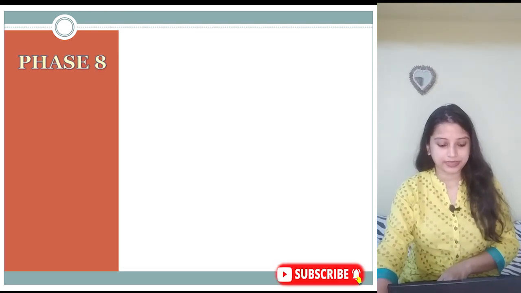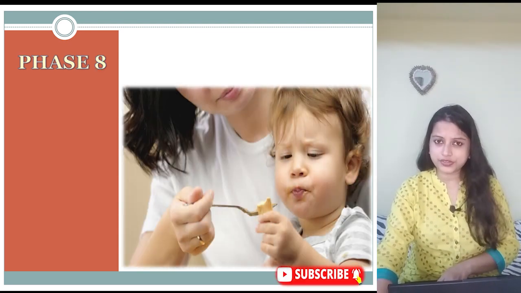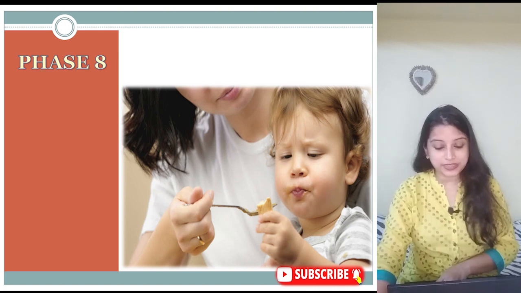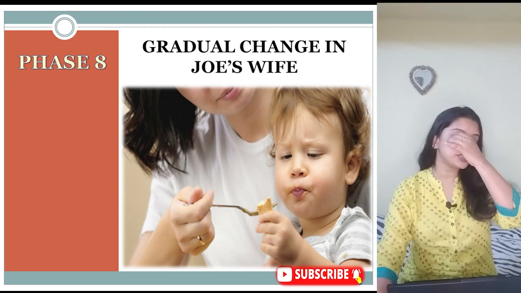Phase 8. This is the picture. Now this is a strange picture. Joe Thompson's wife does not like the child at all. But why this picture then? Gradual change in Joe's wife.